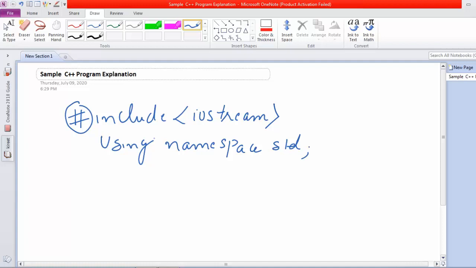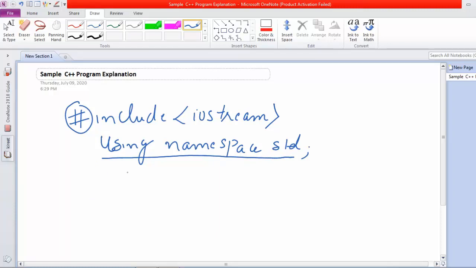So if we want to use certain elements, then we have to use this standard namespace in our program. Without this standard namespace it will result in an error. So you have to include this line whenever you are creating programs. Note that this u is small.